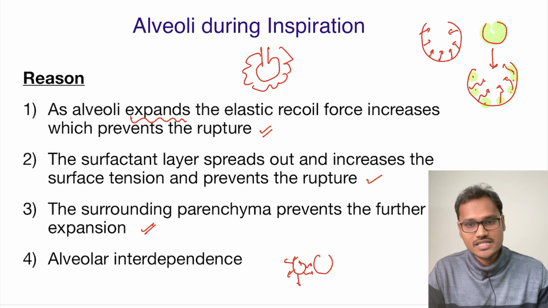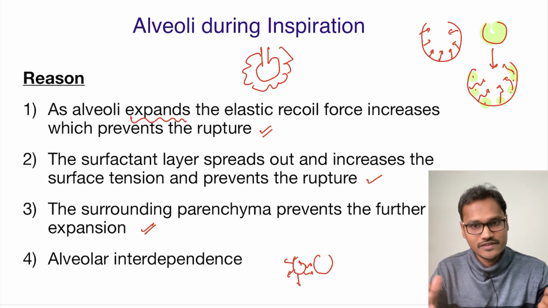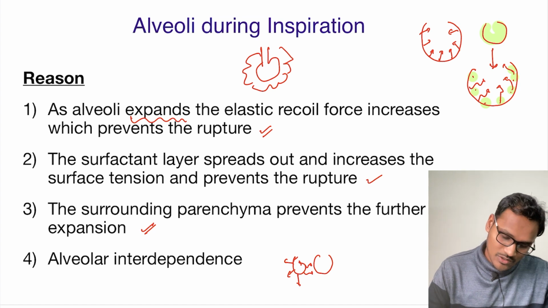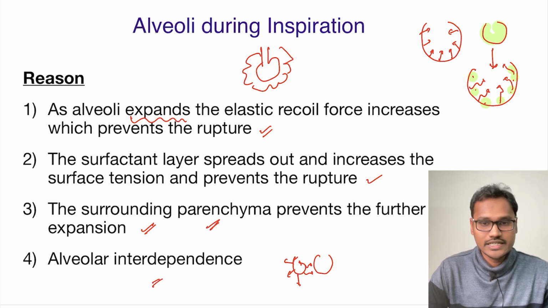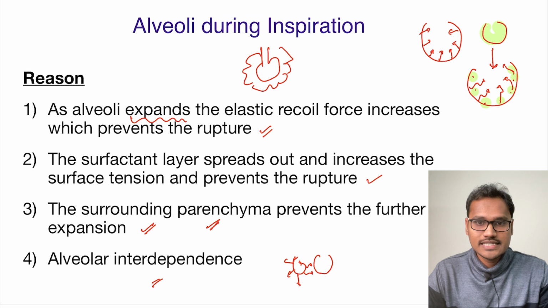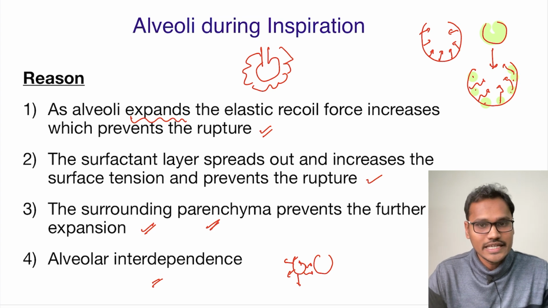So the first reason is that elastic forces are going to increase whenever it is expanding. Second, the surface tension is going to increase. Then the surrounding parenchyma and the alveolar interdependence. So these are the major reasons why the alveoli do not rupture during a maximal inspiration.